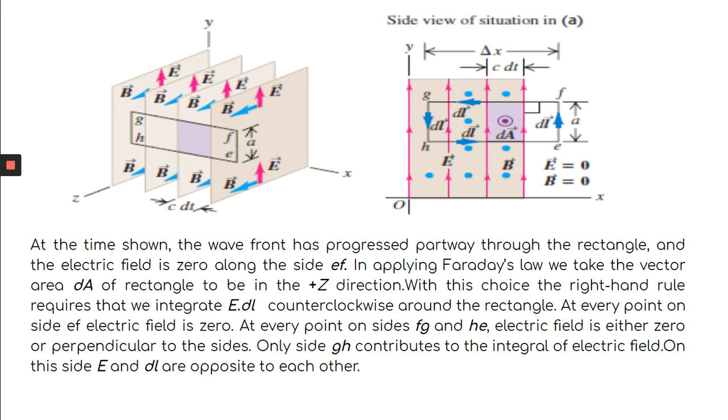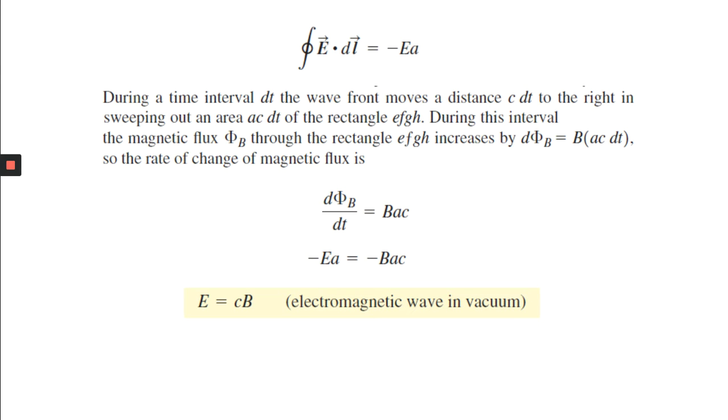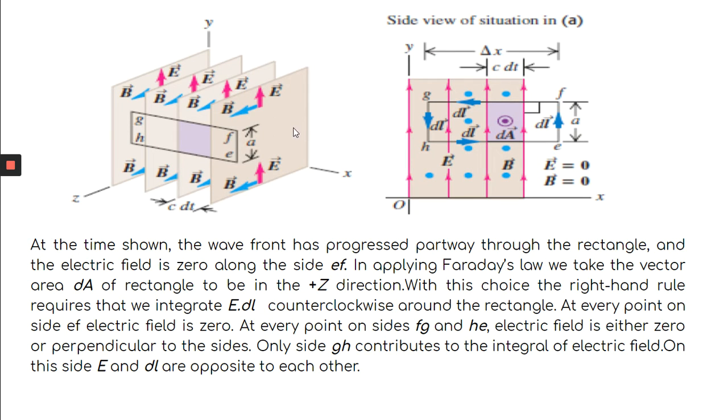Now let us find out what d phi by dt is. We have E dot dl as minus E into A. To find d phi B by dt, first find out what phi B, the magnetic flux, is and how it is changing. During a time interval dt, the wavefront moves a distance of c dt to the right, sweeping out an area A c dt of the rectangle EFGH. So now go to this figure. The wavefront is moving. Suppose it is moving from this point to this point in time dt, because I have told you that the wavefront is up to this point.